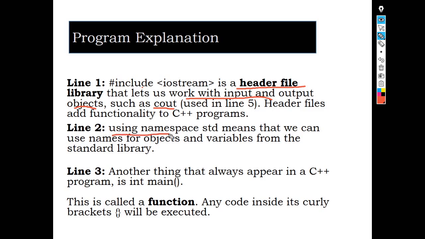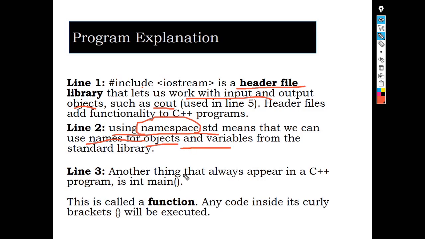And using namespace std means that the names given to the objects and variables are already stored in the standard library, that is the namespace file. With the help of this using keyword, you can write this namespace file, and then you can access the objects present inside that namespace.